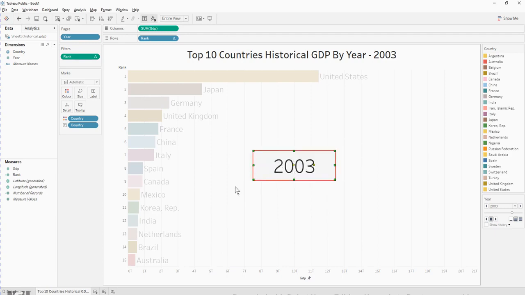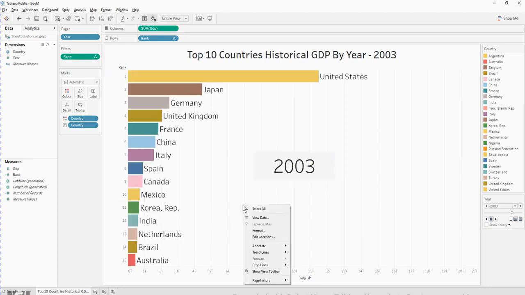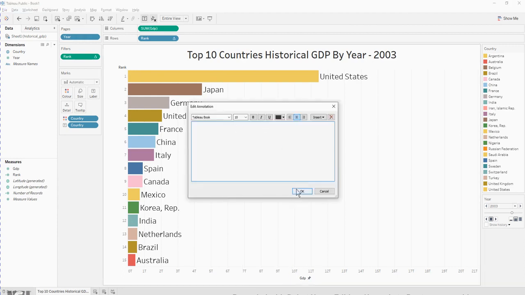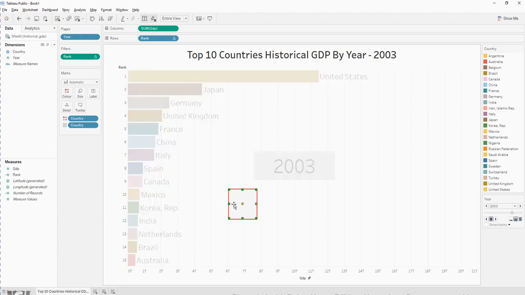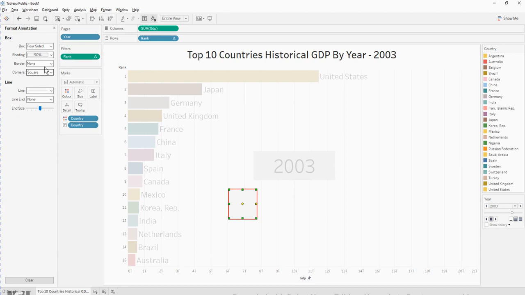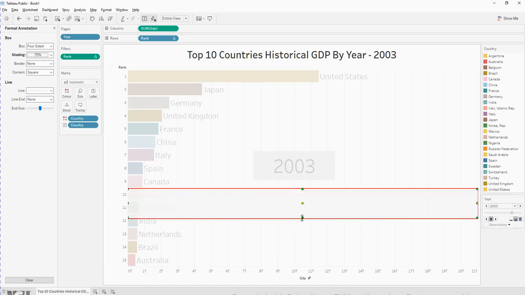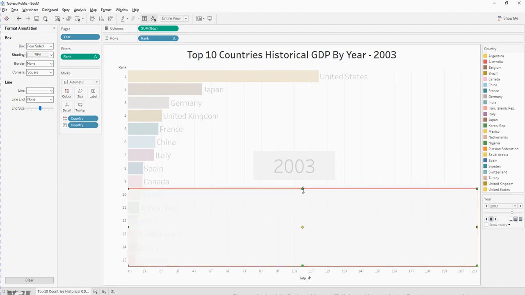Next, we want to gray out the bottom 5 countries. So you right click here, annotate area. This time around you do nothing and click OK. A gray box is formed. You right click the gray box and click format. Under shading, you drag the shading to be 75%, and after that you resize the gray box to cover the bottom 5 countries.